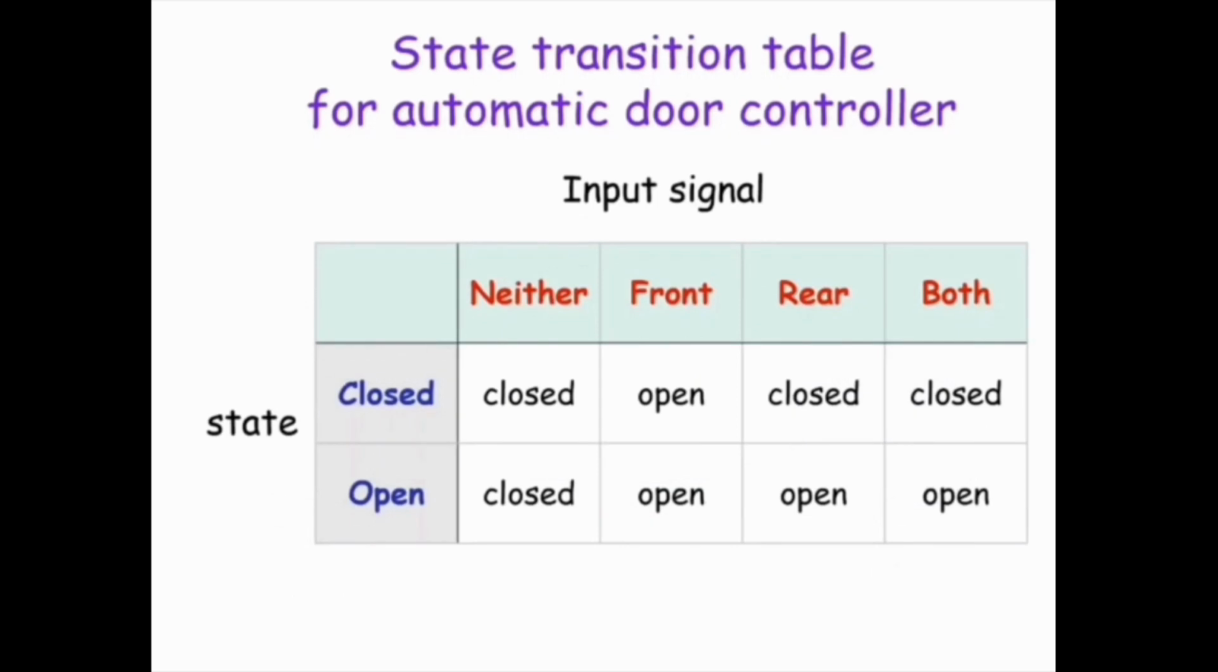Instead of using a graph, we can use a table with two states, closed and open door, and four possible inputs, and we can define its transitions. For example, if the door was closed and we have only someone in front, the door should open. Or if we have an open door and we have both someone on the front pad and someone on the rear pad, the door should remain open. So here we have the transitions written in a table for the automatic door controller.